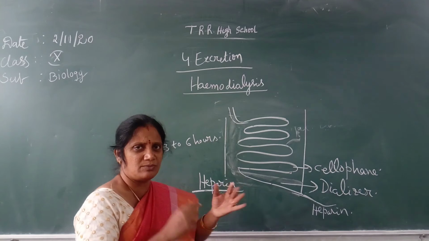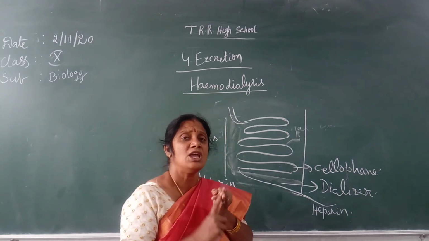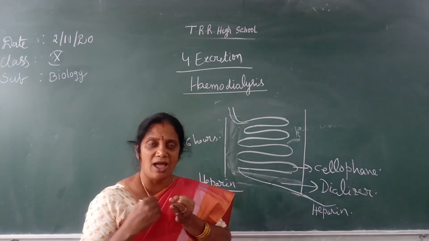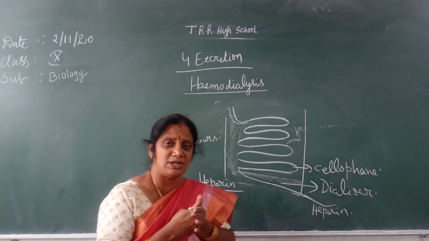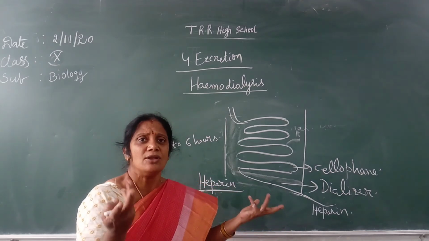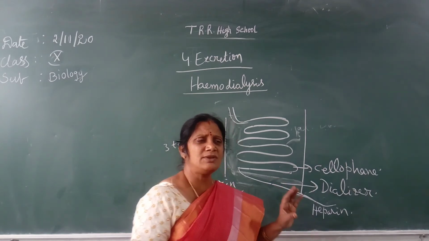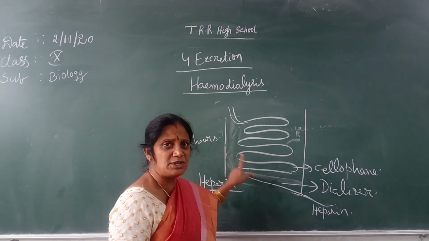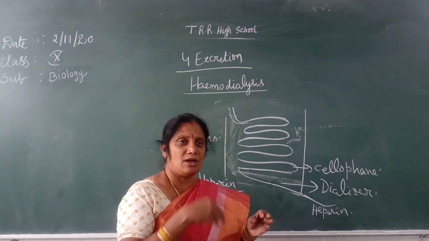They should not take non-vegetarian food. They have to take boiled food. Why? Because if you take more protein, it will become very difficult to filter the blood. That's why they have to take a very low protein diet and drink very small quantities of water. Why? Because there is no way to eliminate the water from the body. That's why a strict restriction is there per day. A kidney dialysis patient has to take only 1 liter of water per day, including the water in the food.